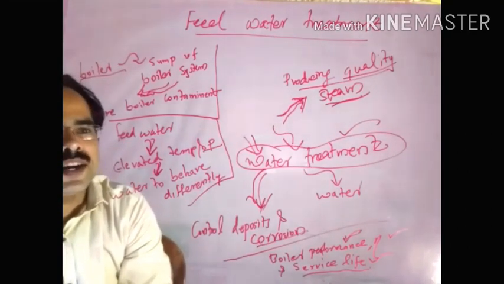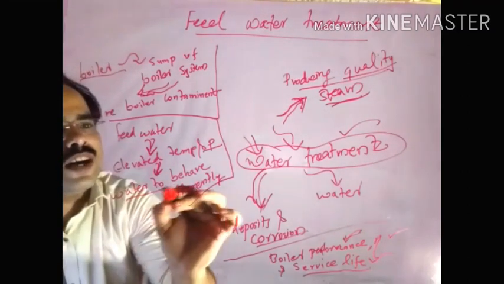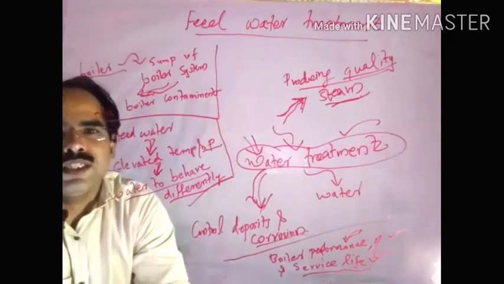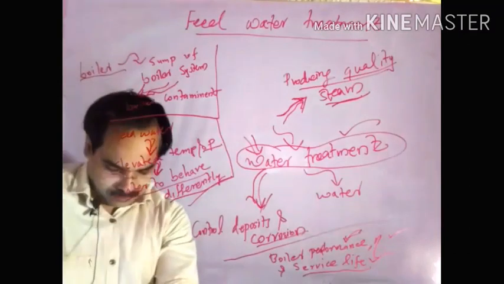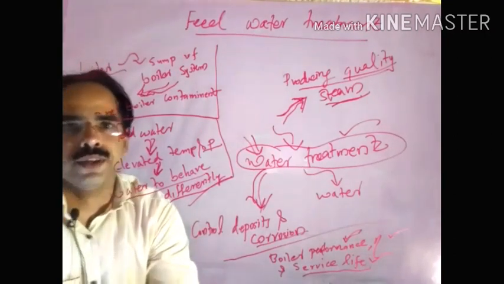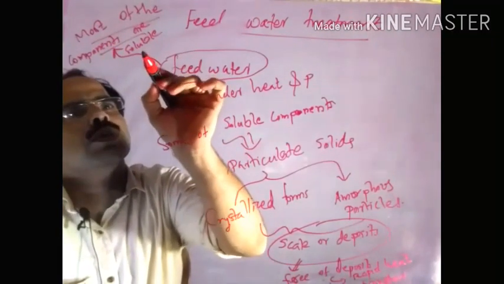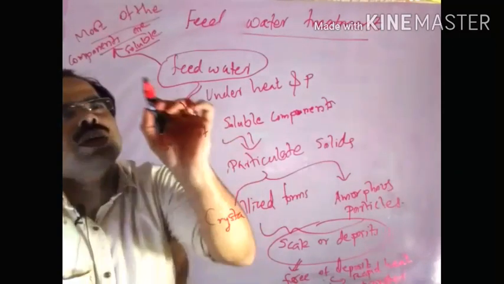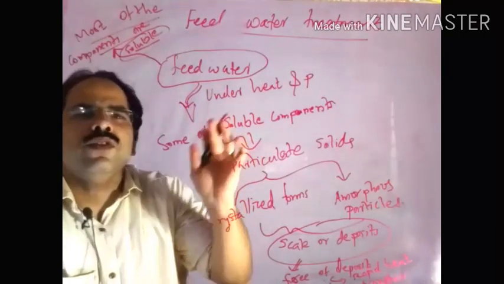Why? Because if there are contaminants or impurities in the water, then that water will behave differently, so that creates issues. That means the contaminants will act with the boiler surfaces. So that's why we are thinking about feed water treatment. In the case of feed water, most of the components are soluble. I told you that in the water there will be contaminants, and most of the components are soluble only, so while heating they will go along with the steam.